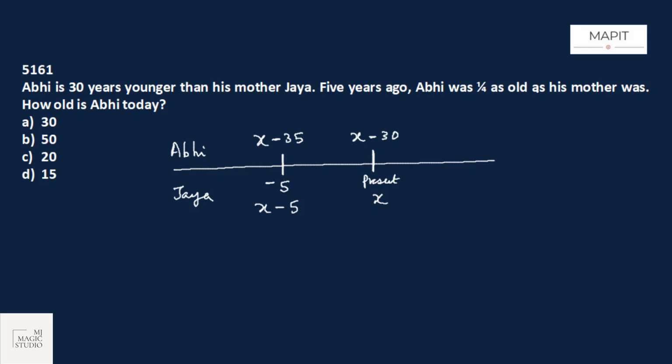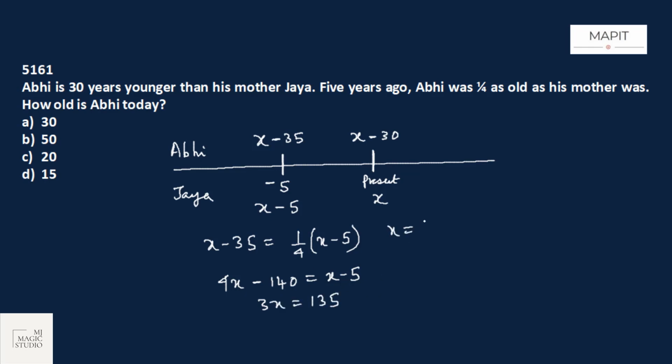Abhi was 1/4 as old as his mother was. That means X minus 35 is 1/4 of X minus 5. We can solve this. 4X minus 140 equals X minus 5. 3X equals 135, 140 minus 5. Therefore, X is 135 by 3, that is 45. The value of X is 45.